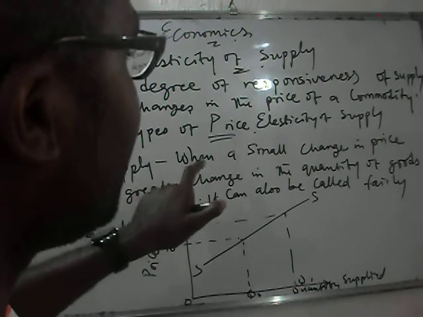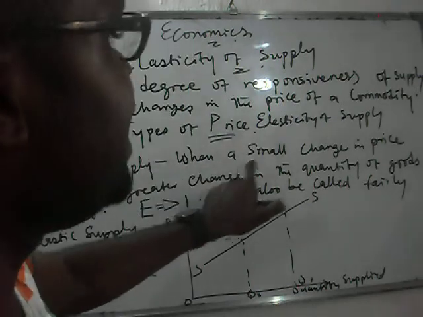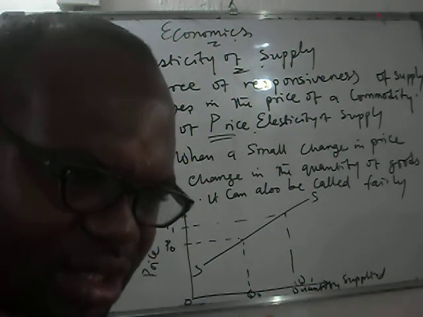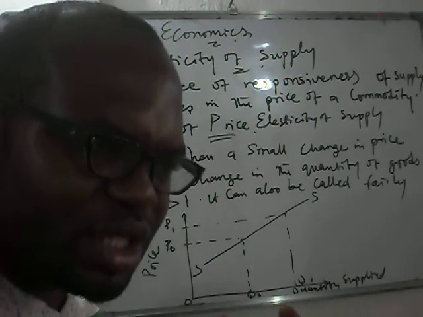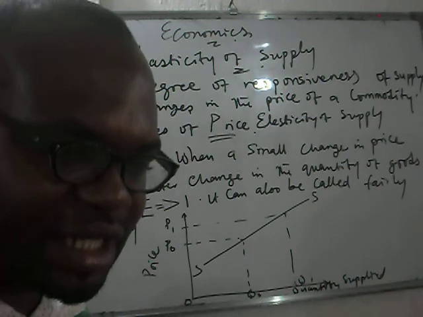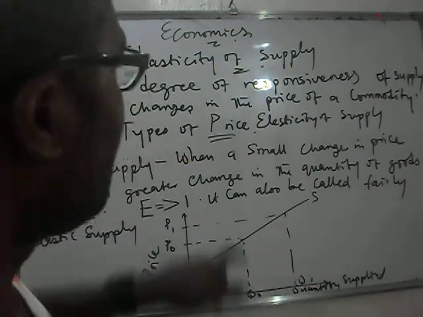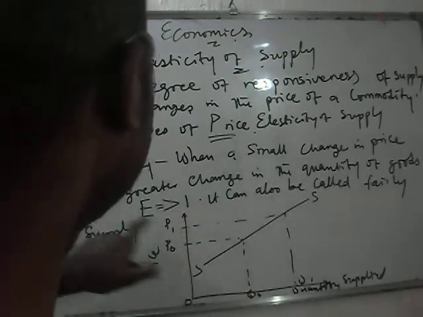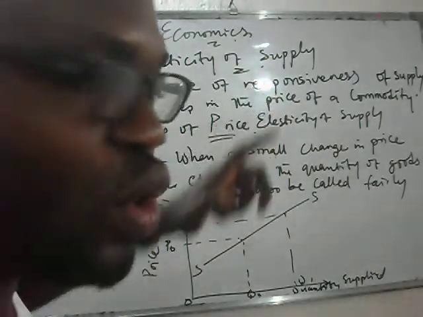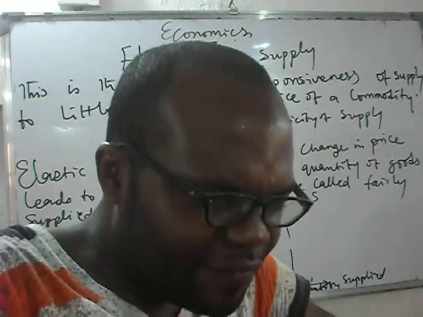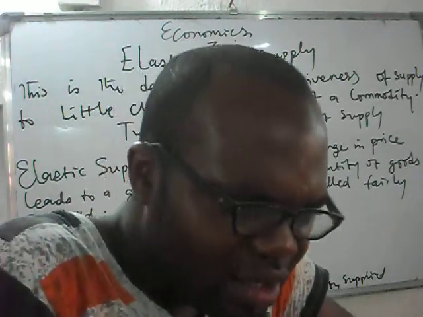In elastic supply, it occurs whenever there is a small change in price. They were selling something at 10 naira, all of a sudden they change it to 9 naira. You see, there is not much change. When a small change in price leads to a greater change in quantity of goods supplied.